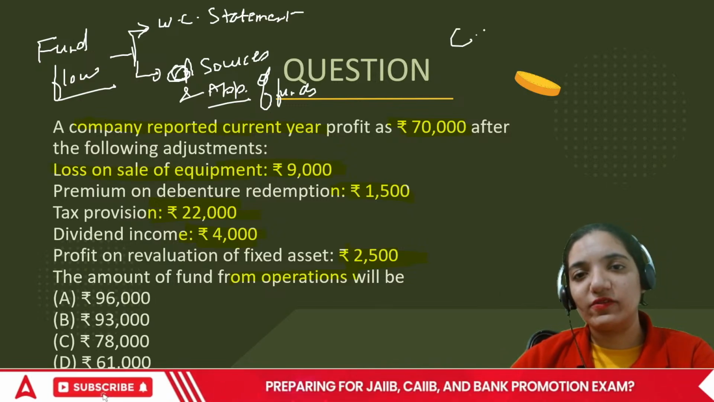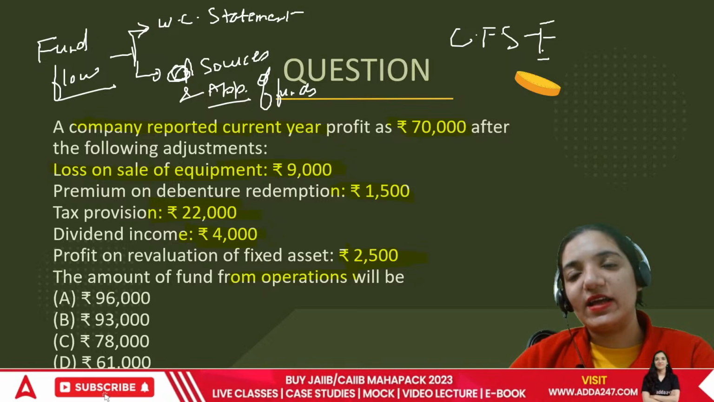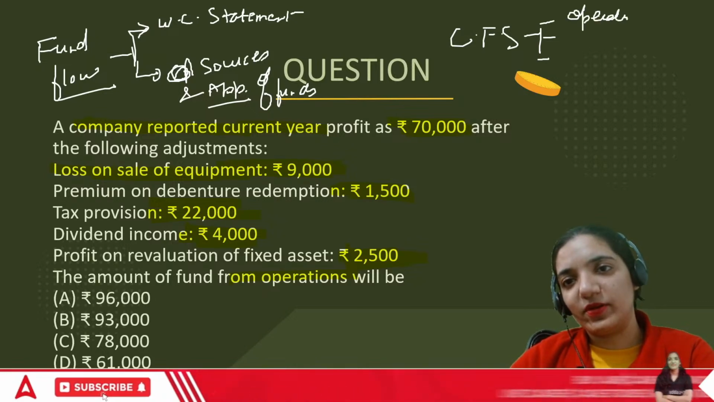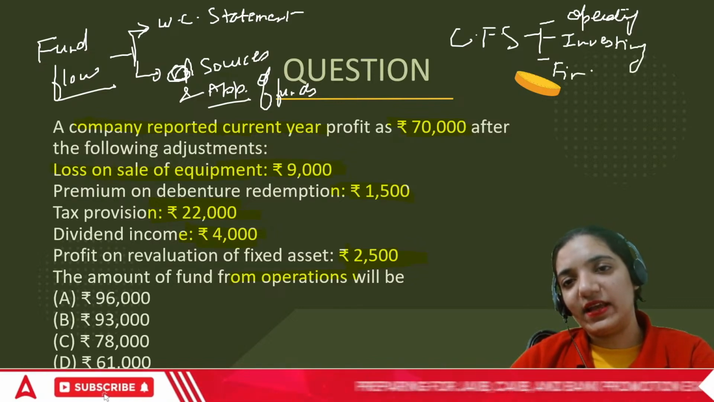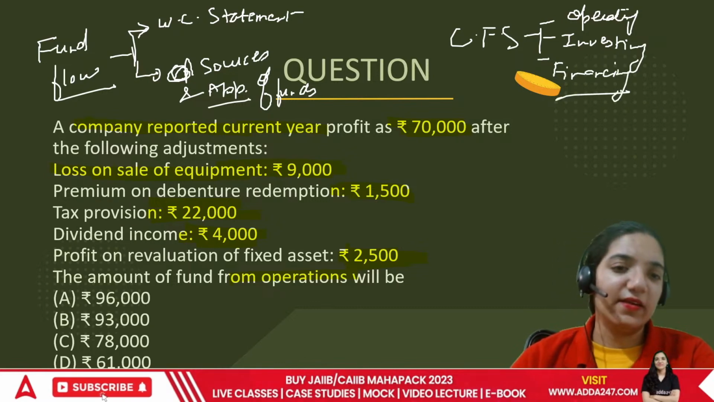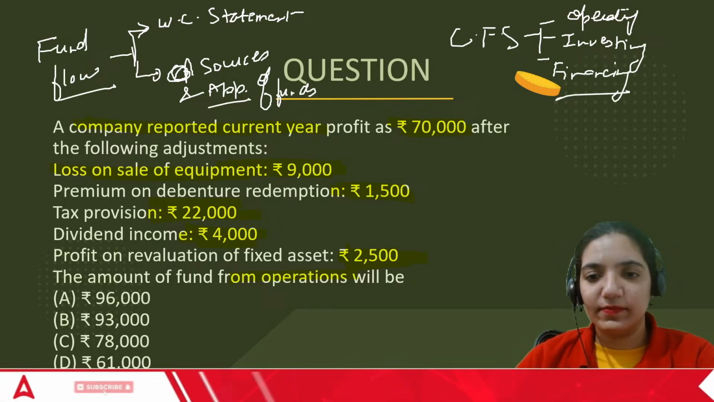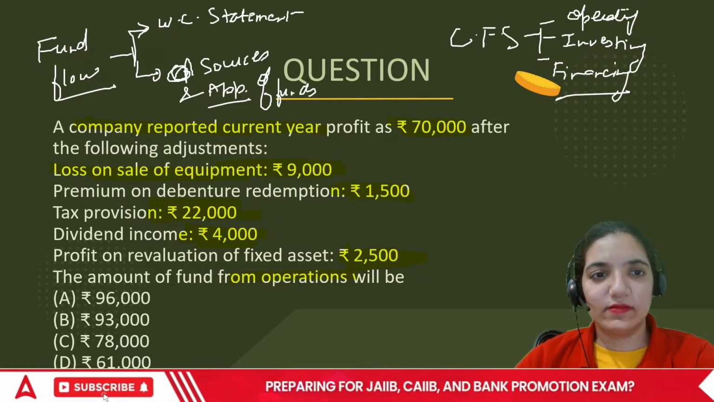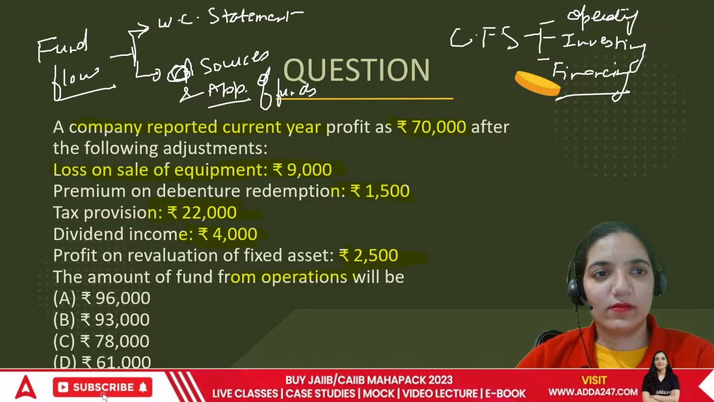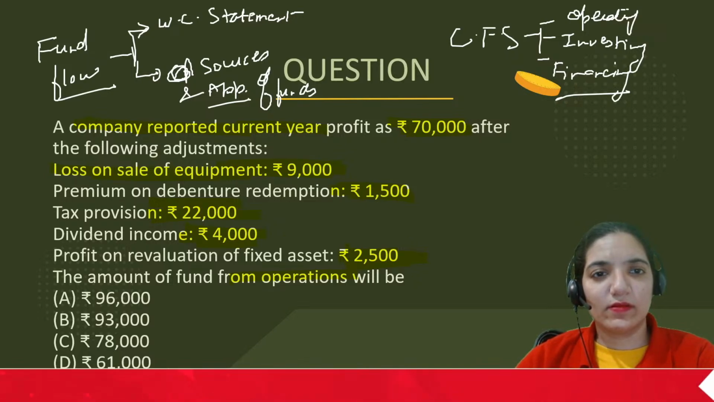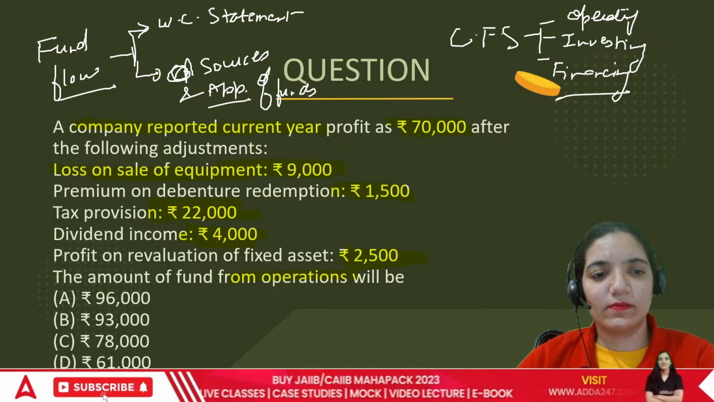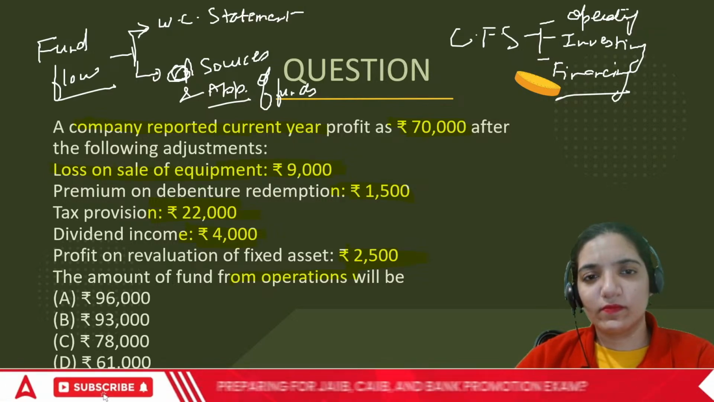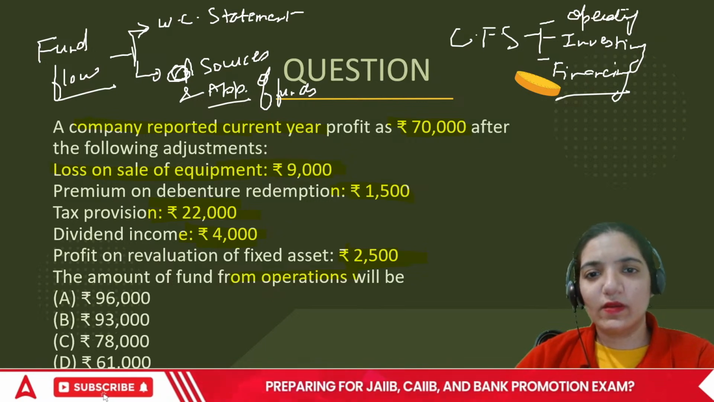While in terms of cash flow statement, they divide the entire portion into three activities: operating, investing, and financing. Okay? Done, everyone?